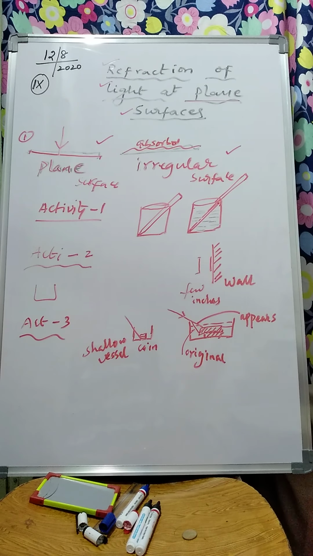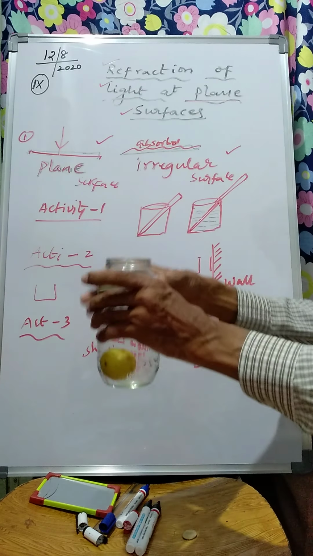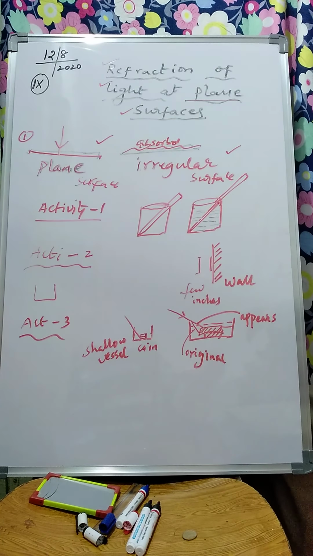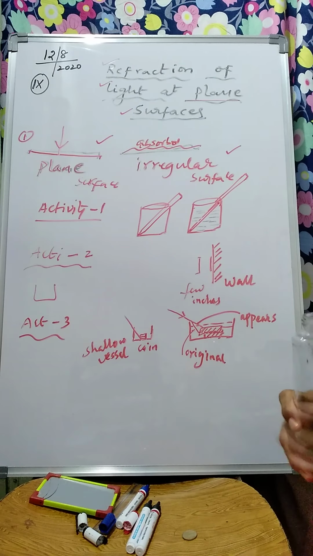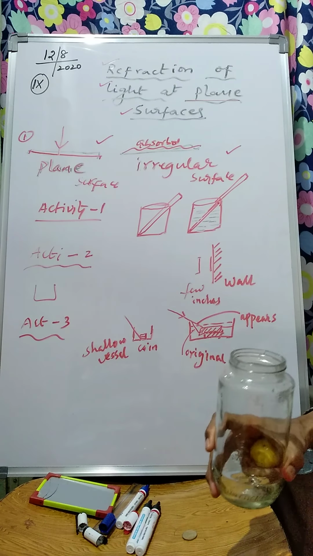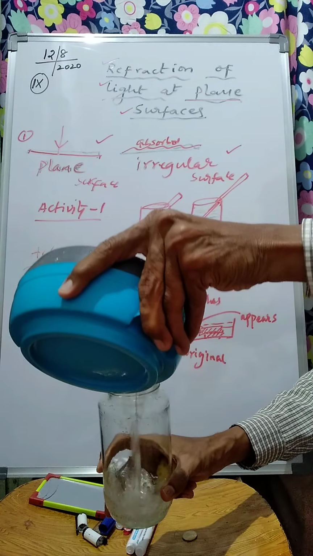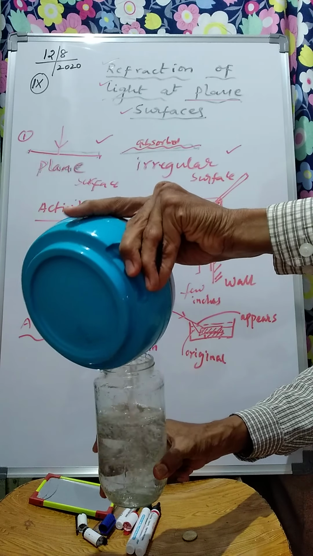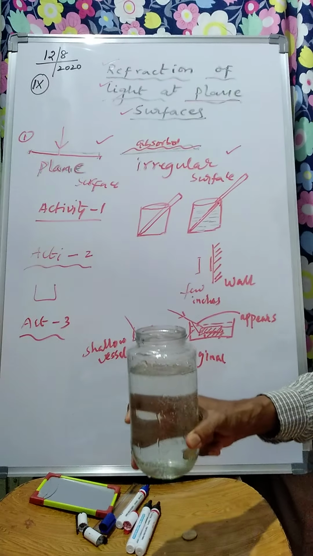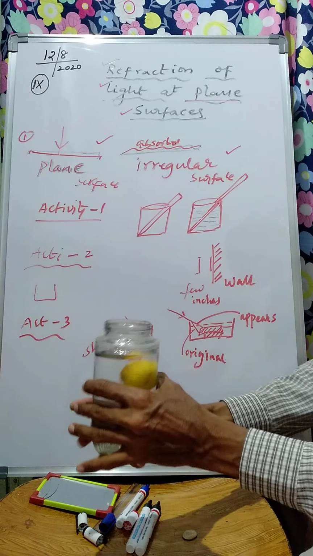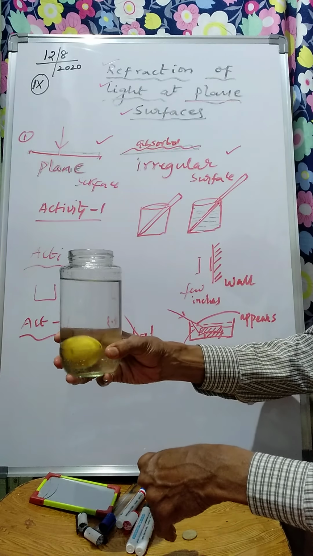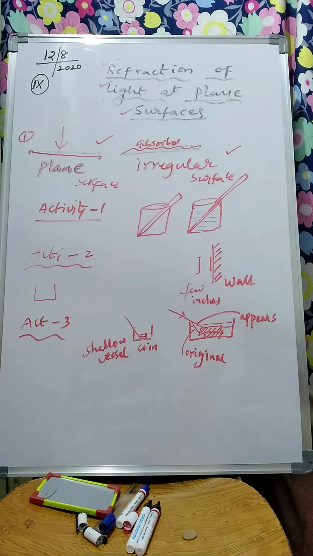Now take a tumbler, fill it with water. This is a lemon. Take a big glass and pour water in it. Look at the size of the lemon, and when you pour water into it, what is happening? It is becoming bigger in size. These are also due to refraction.